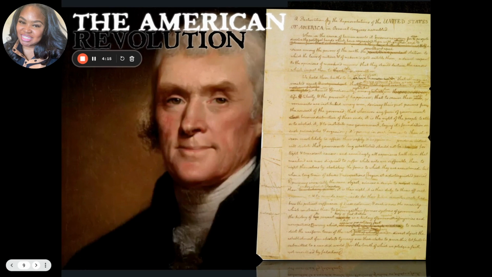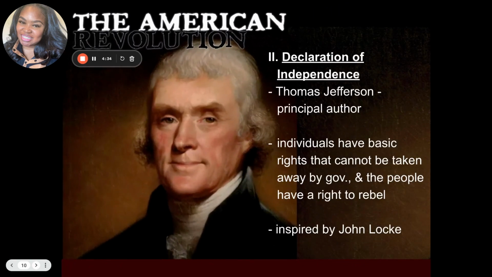While that's happening, the Declaration of Independence is being drafted, and this is the beginning drafts of it. Think of it as when you're writing a love letter or a letter to somebody and you have to scratch off things, you got to change up stuff. So this was the beginning of that, which was initially written by Thomas Jefferson. One of your questions on your notes asks you who's the principal author. Your answer should be Thomas Jefferson.